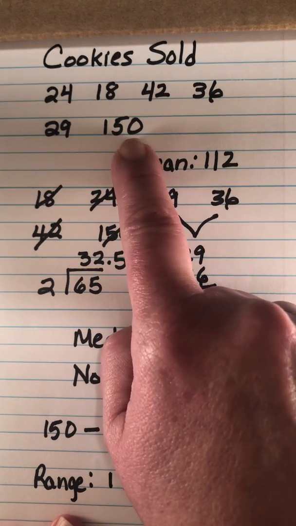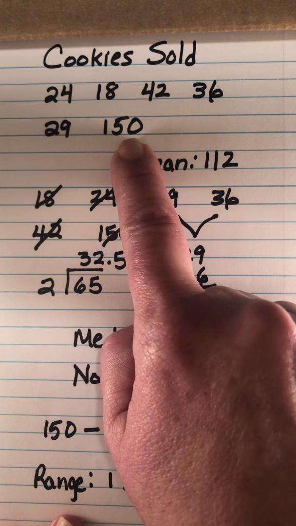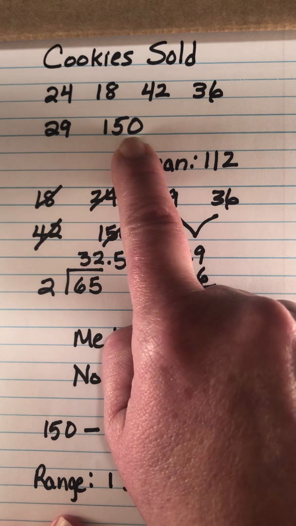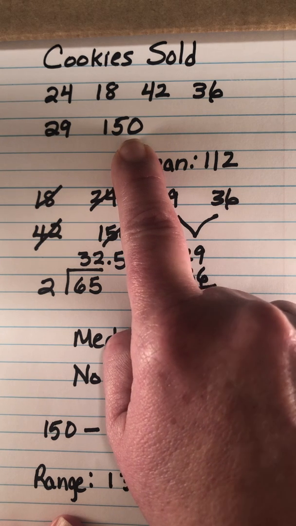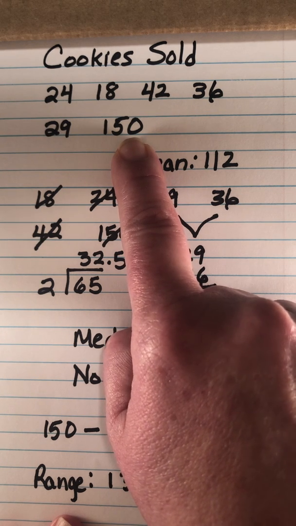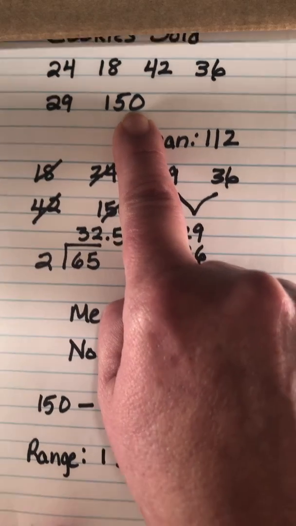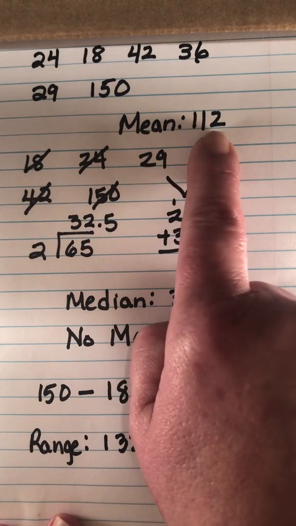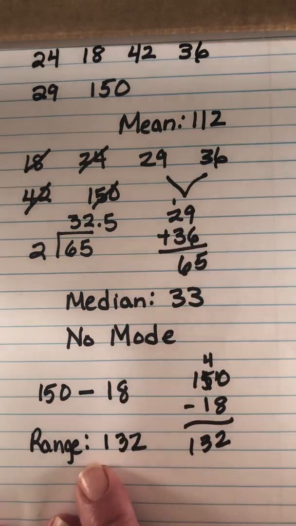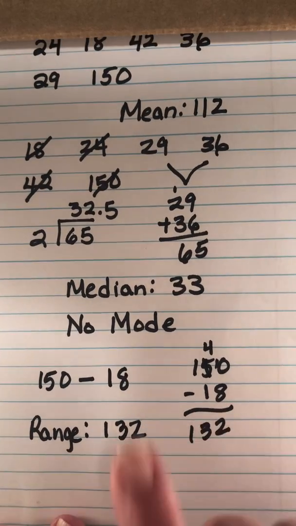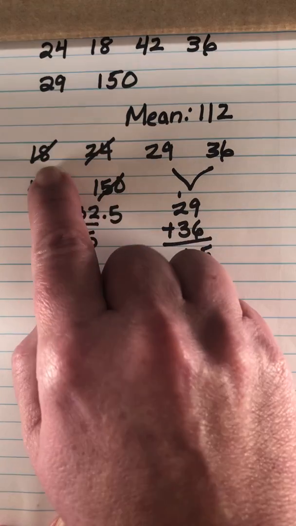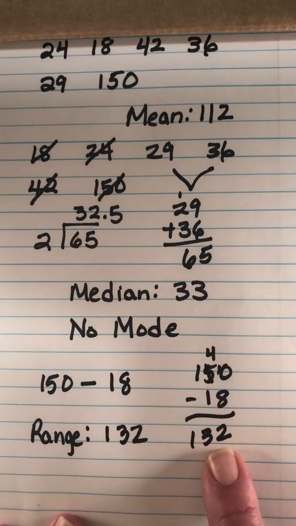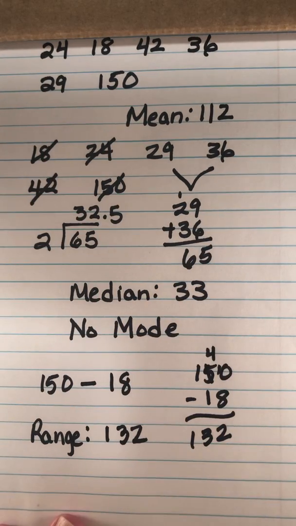And what name did we give that number? Do you remember? We called it an outlier. She's not lying, but man, her data is out there, right? And that really messed with the mean. Now with the range, it does the same thing because that 150 is so big that when we subtract the smallest number, 18, from it, we find that the range is 132.